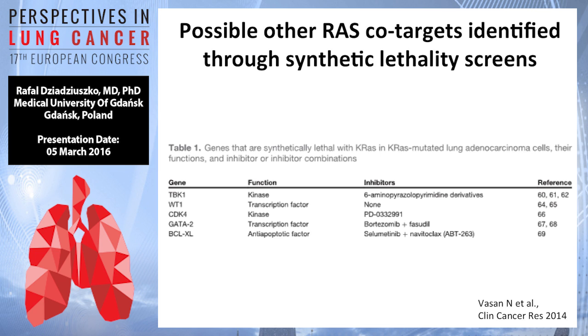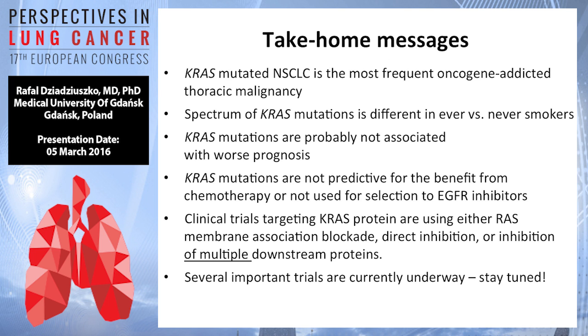Interestingly, CDK4 and 6, the cyclin-dependent kinases, are also downstream of RAS, and can be an interesting and important target. BCL-XL anti-apoptotic factor is another good example, but also other proteins that are in preclinical development.